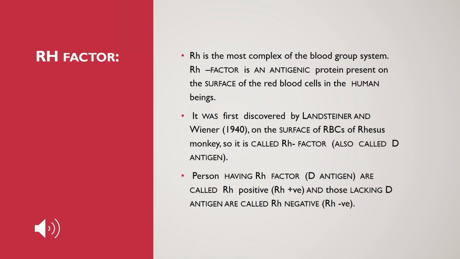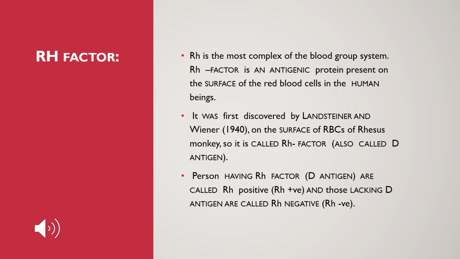Rh factor. Rh is the most complex of the blood group systems. Rh factor is an antigenic protein present on the surface of red blood cells in human beings. It was first discovered by Landsteiner and Wiener in 1940 on the surface of RBCs of a rhesus monkey, so it is called Rh factor. Rh stands for rhesus monkey. It is also called D antigen.